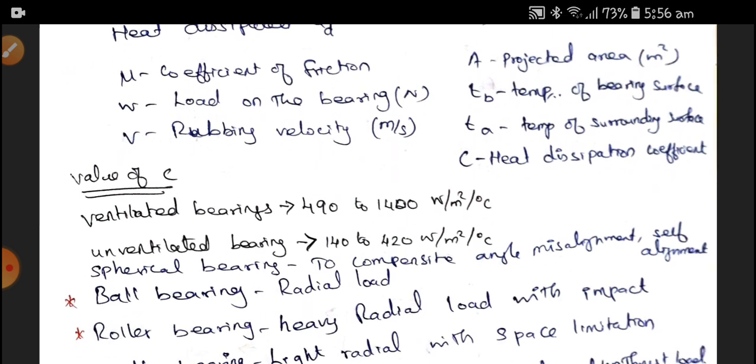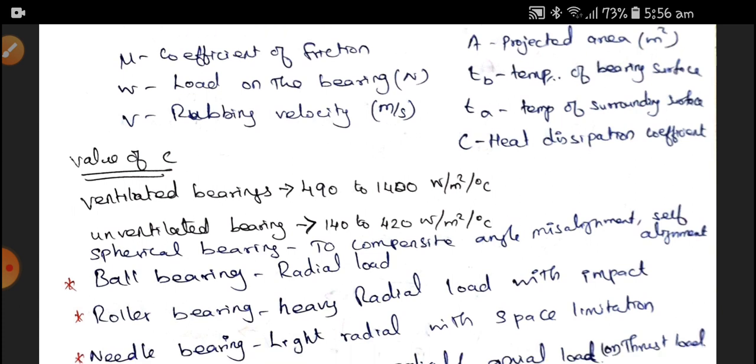The value of C depends on what kind of bearing it is. If it is a ventilated bearing, the heat dissipation coefficient C is around 490 to 1400 watt per meter square per degree Celsius. If it is an unventilated bearing, it is from 140 to 420 watt per meter square per degree Celsius.